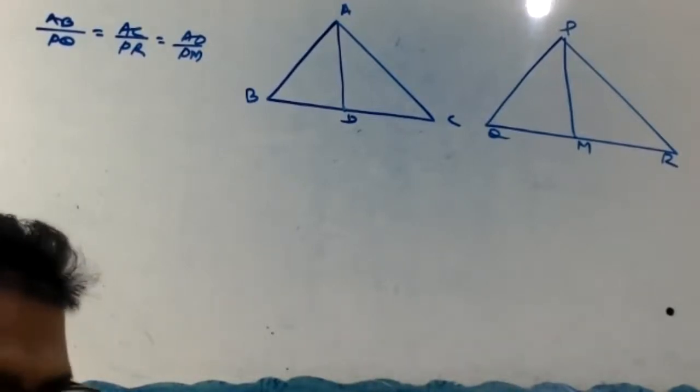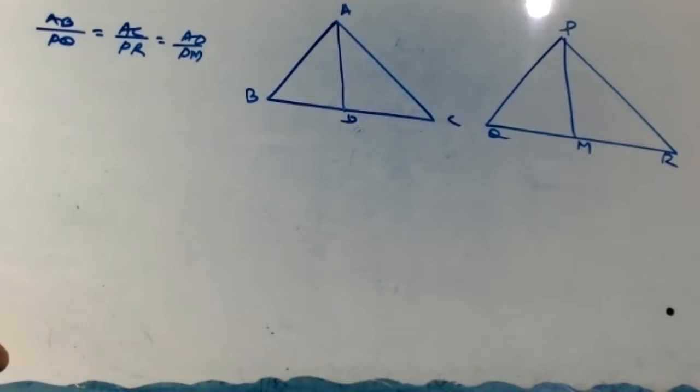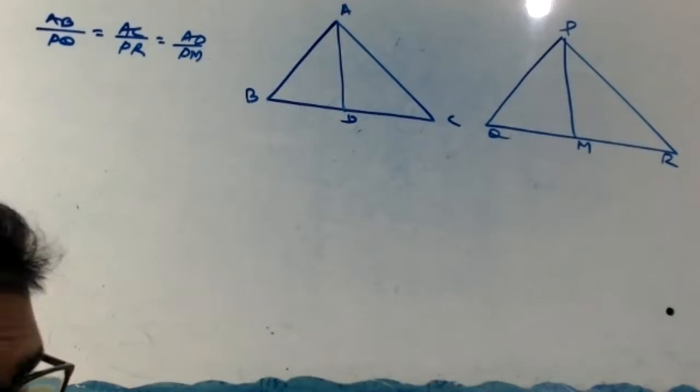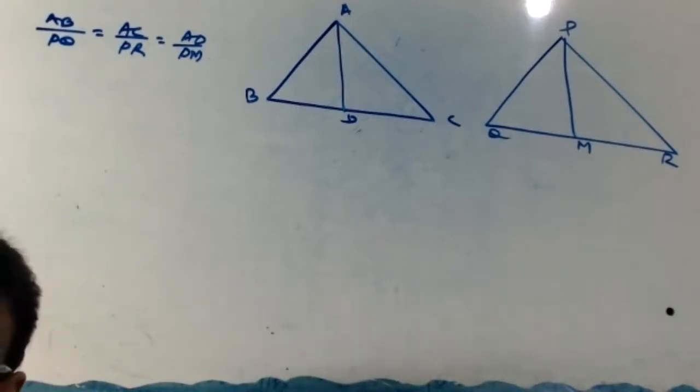To prove: triangle ABC similar to triangle PQR. Okay, I hope everyone is okay. What is given? What you have to prove? Because it's a very lengthy one. I'll give the steps. I'll give the notes.